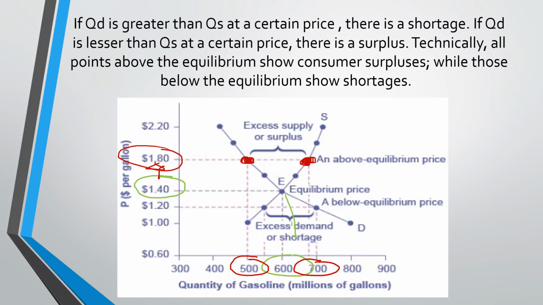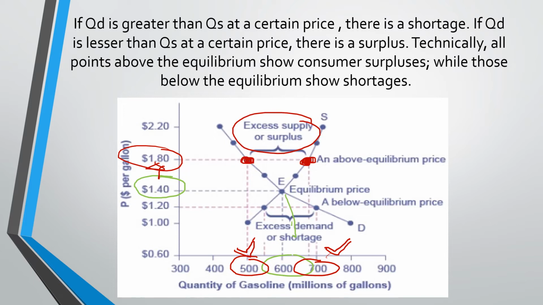It's going to be 700 because sellers want a higher price. So obviously the 700 quantity is greater than the 500 quantity, and this is the QS. QS is greater than QD. So once this happens, you can see that there is an excess. So there is a surplus in this area.